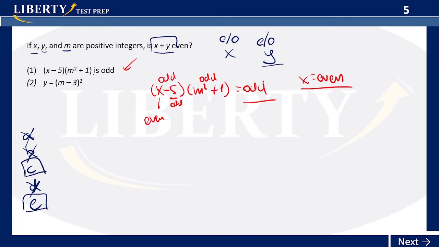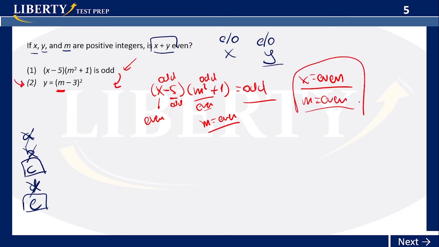What about M? Because I think we're going to use M here as a pivot to go to information number 2. When we see M here, again, M has to be even, right? Because even plus odd gives you an odd. So M squared is even, M is even also. Okay, so we already have M is even, X is even. We don't know anything about Y so far. Let's go to number 2 with this information here.